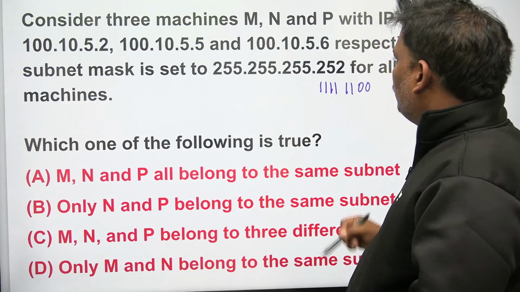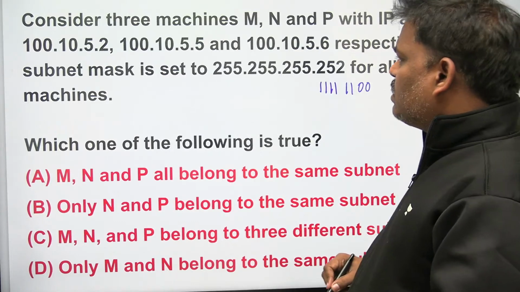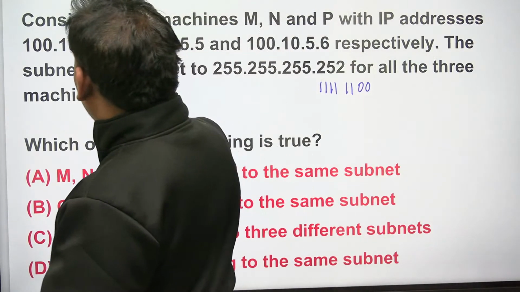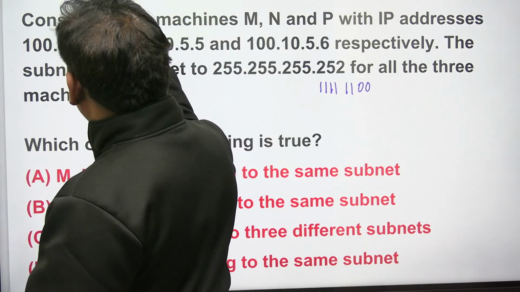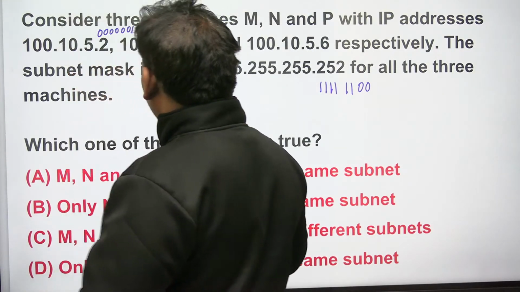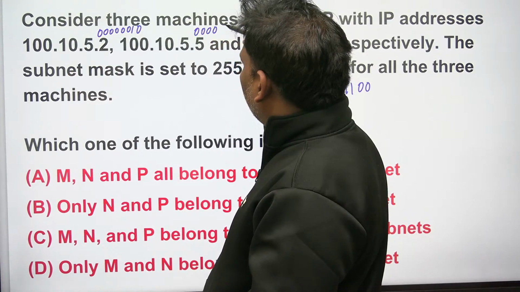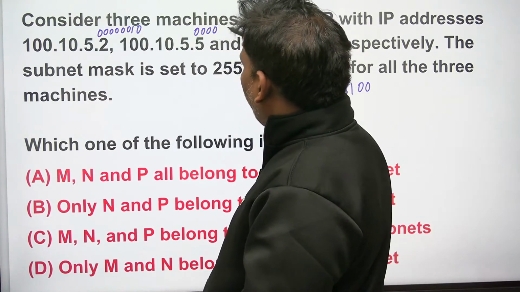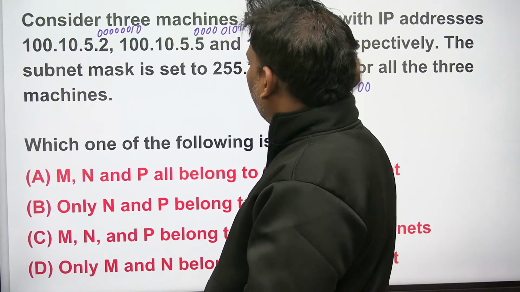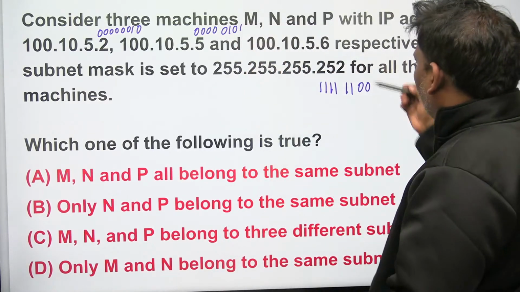So first IP address, let me convert. Second IP address, let me convert. Next one, third one.